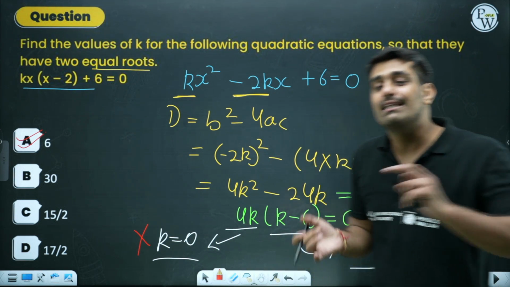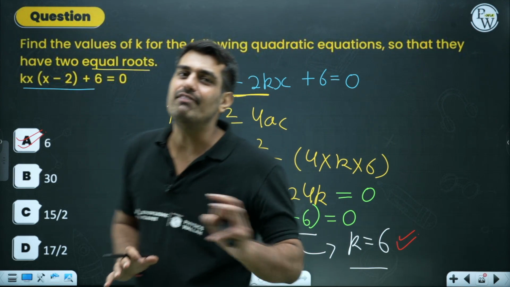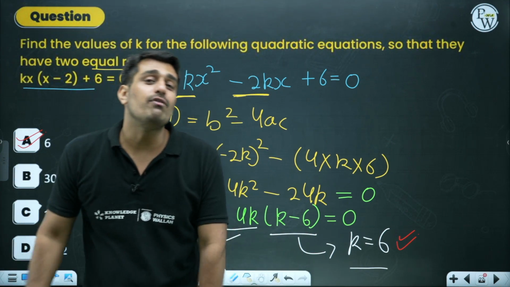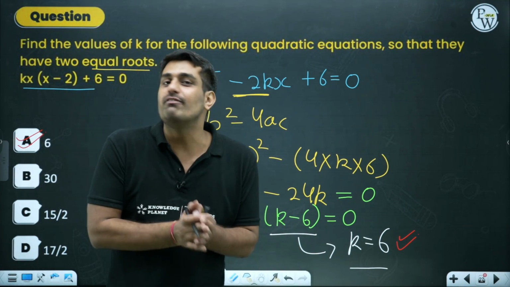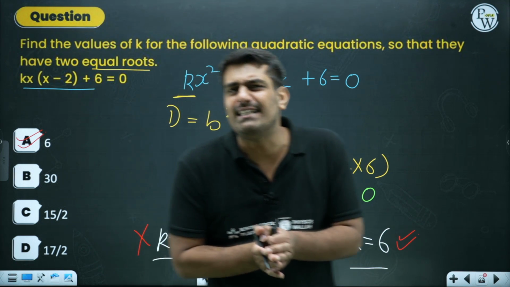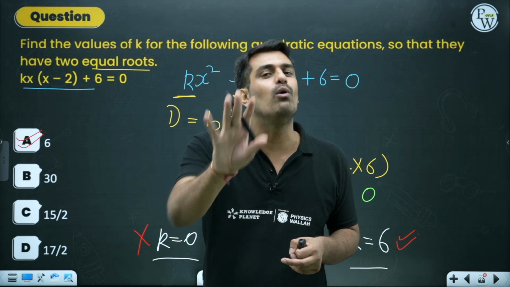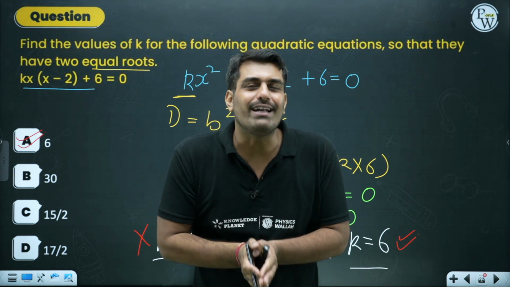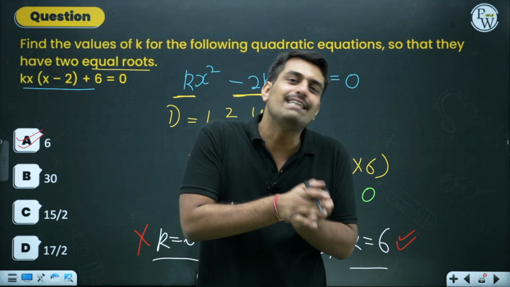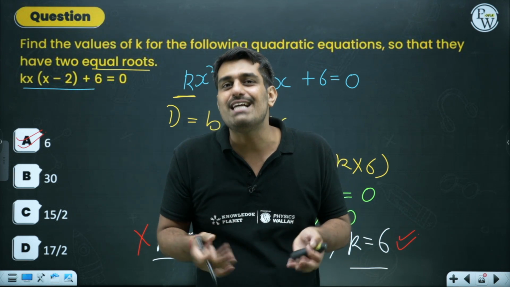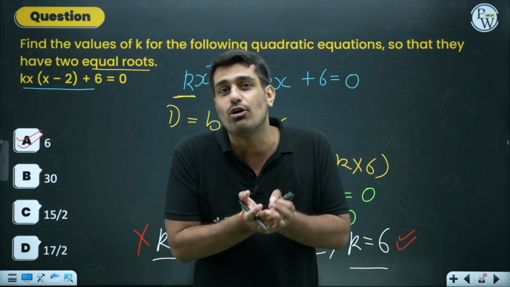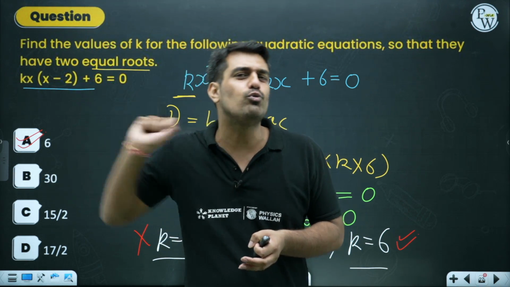The nature of the roots, the discriminant, everything has been discussed. And now we are on the final page of this particular chapter, which deals with the application from where I started. Chandrayaan, the projectile motion, Bumrah bowling and all. But for you at the moment, I cannot talk about all these things anymore, because first you have to understand the real life situations around yourself, which can be easily reduced to a quadratic equation.